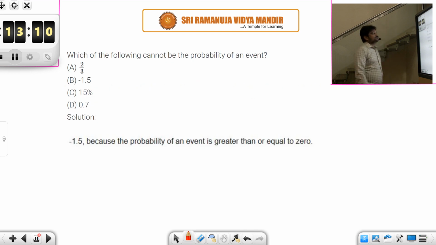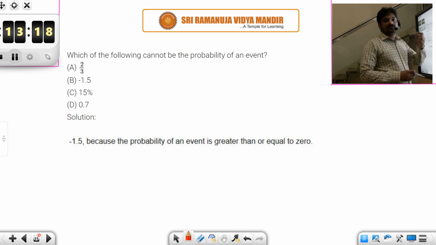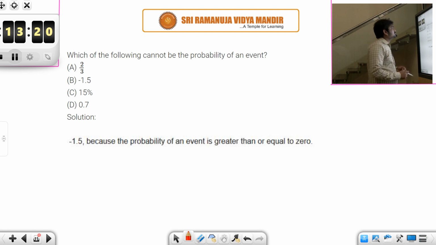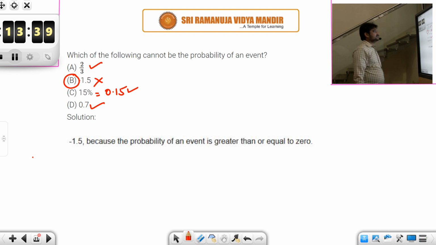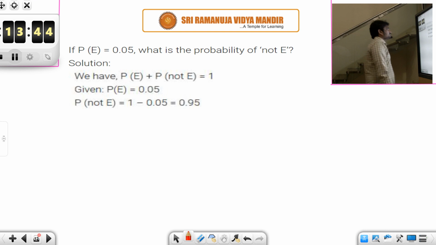So let's look at another. Which of the following cannot be the probability of an event? Students, we have already discussed the probability of an event. It always lies between 0 and 1, right? Can it be negative? No. Can it be 2 by 3? Yes. Can it be 15%? 15% is equal to 0.15 in decimal, so this is allowed. 0.7 is between 0 and 1, so this is allowed. So the answer is B. This cannot be the probability of an event because probability can never be negative. It always lies between 0 and 1.